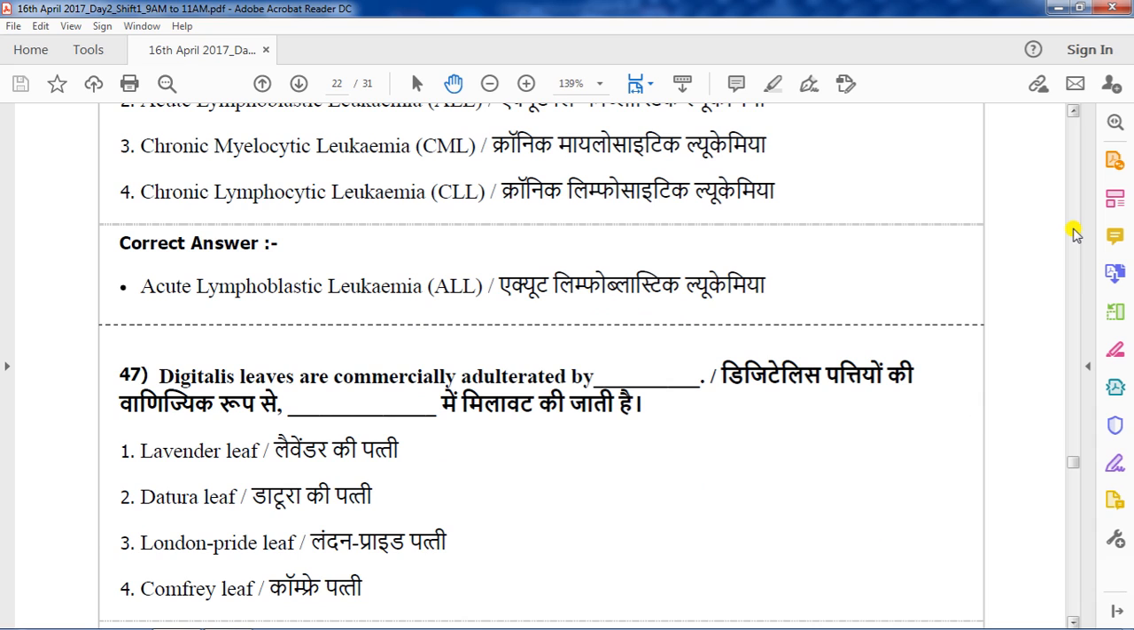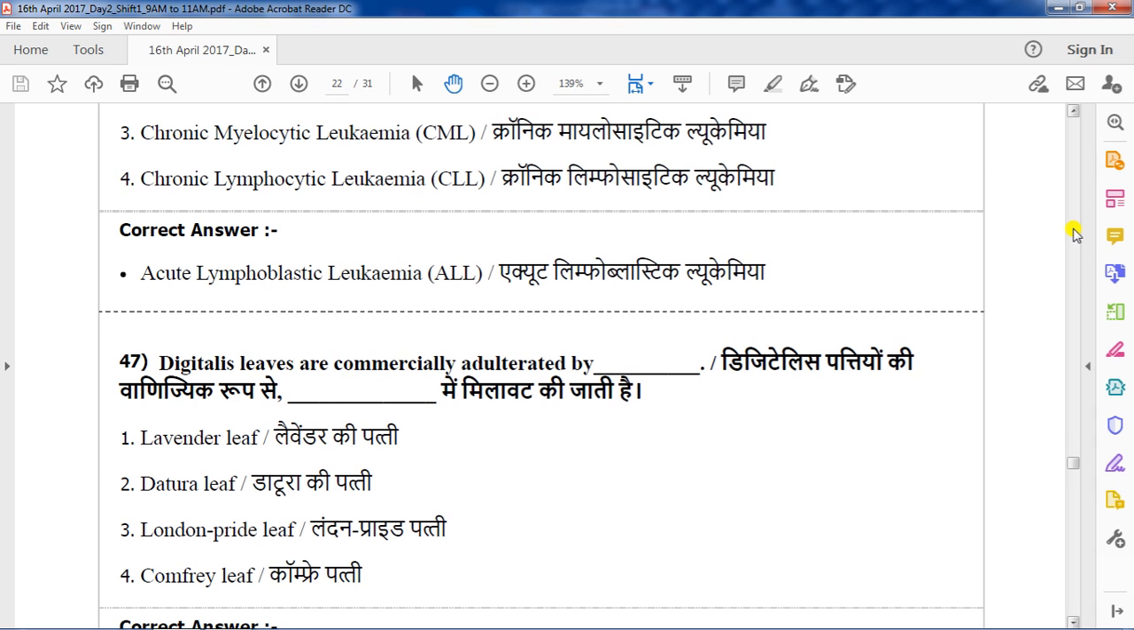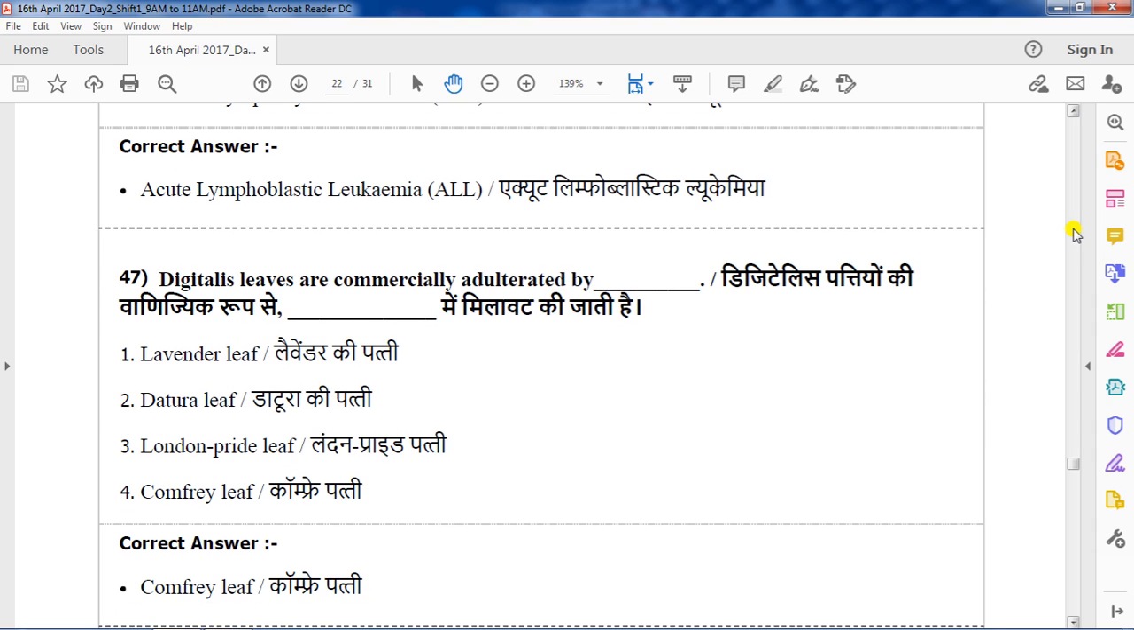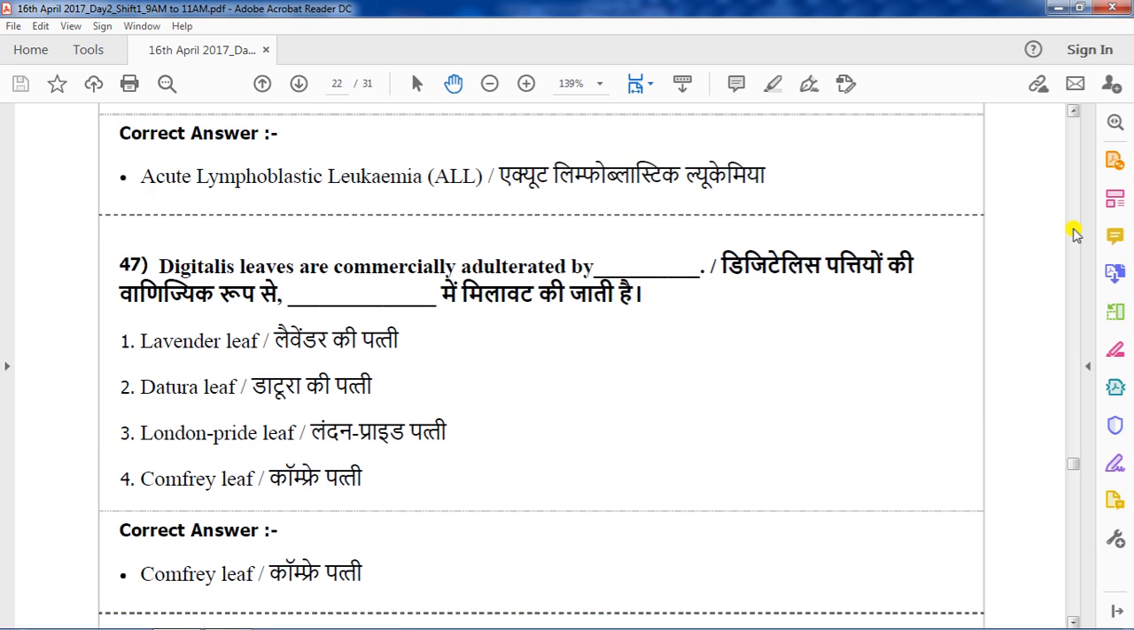Digitalis leaves are commercially adulterated by. Options are lavender leaf, datura leaf, London pride leaf, comfrey leaves. The correct answer is option 4, comfrey leaves. This is an important multiple choice question. This question has already come in different pharmacist exams, so you have to learn this one by heart. Comfrey leaves is an adulterant of digitalis leaves.